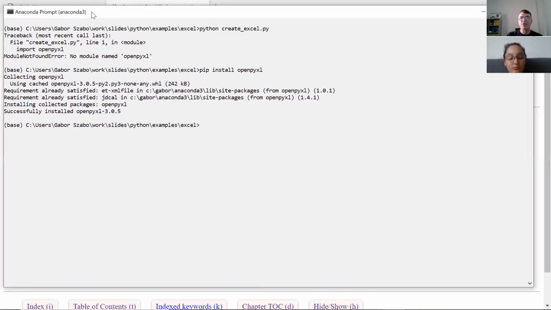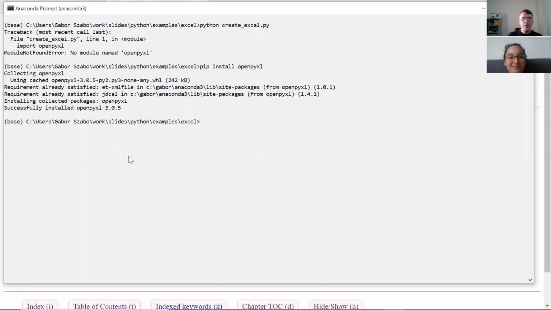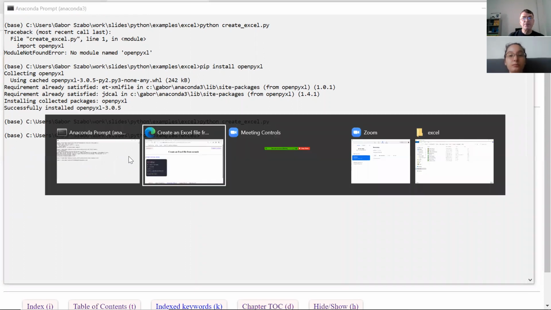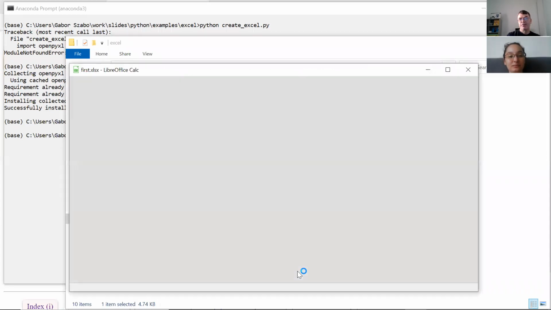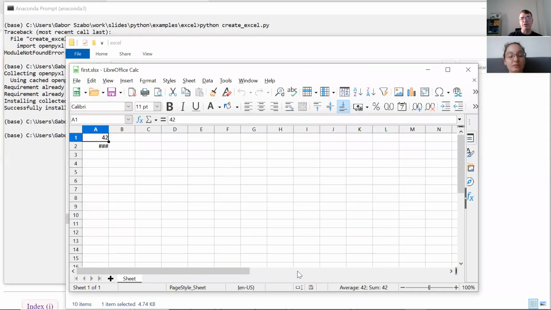Okay, now you see the whole text. And now we can run the script again, or program, whatever you call it. Now it didn't complain, and it created a file called first.xlsx. If you don't believe me, just remove this file, and then you will see that it can create it again. I double click on it, and on this Windows machine, I don't have Excel, but I just installed LibreOffice. And as you can see, the number is here, and there is the date that should be.